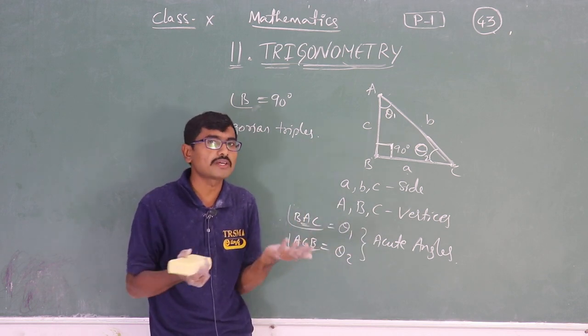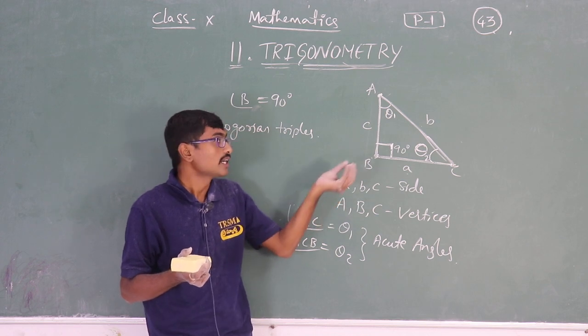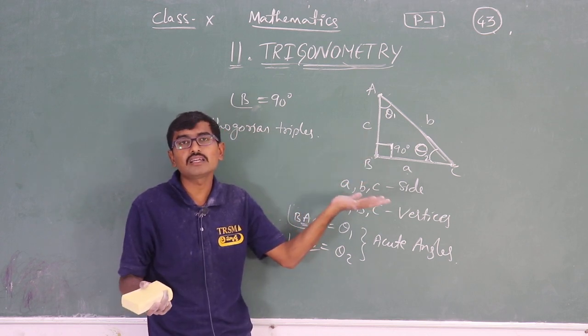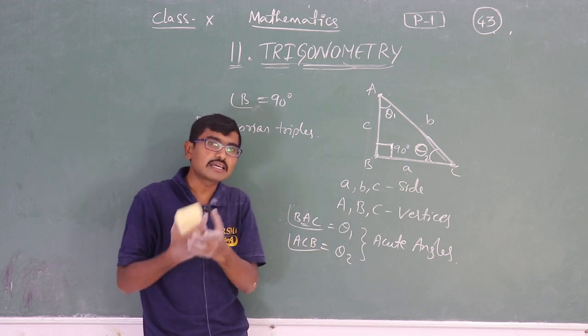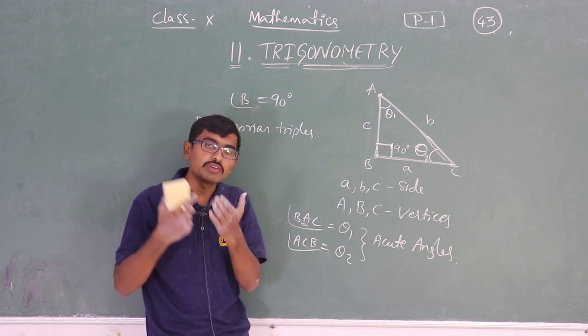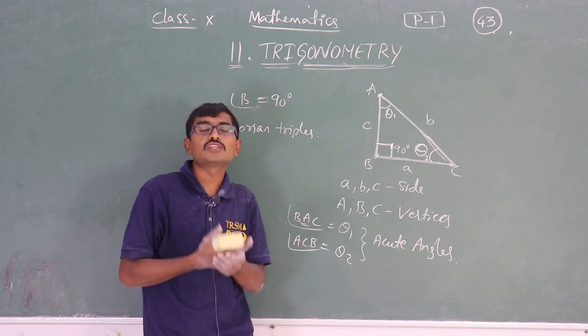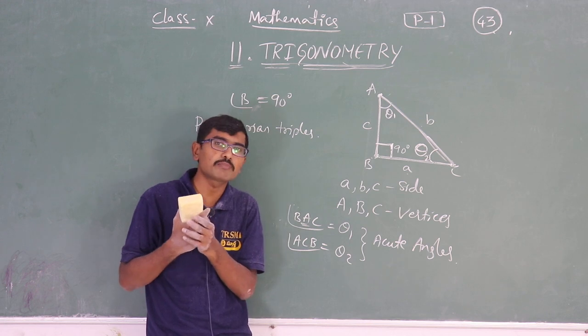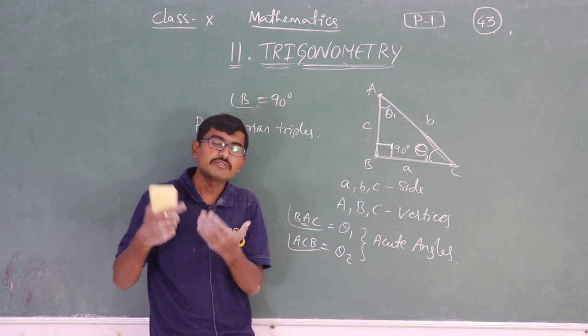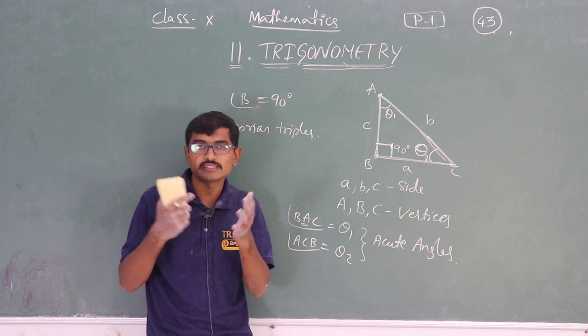It is not so complicated. If one side or one angle is given, we can easily find the different sides and different angles. But in other triangles, if one side and one angle are given, the property should be mentioned. Without mentioning any property or without giving any other values, we can't find the exact measure.